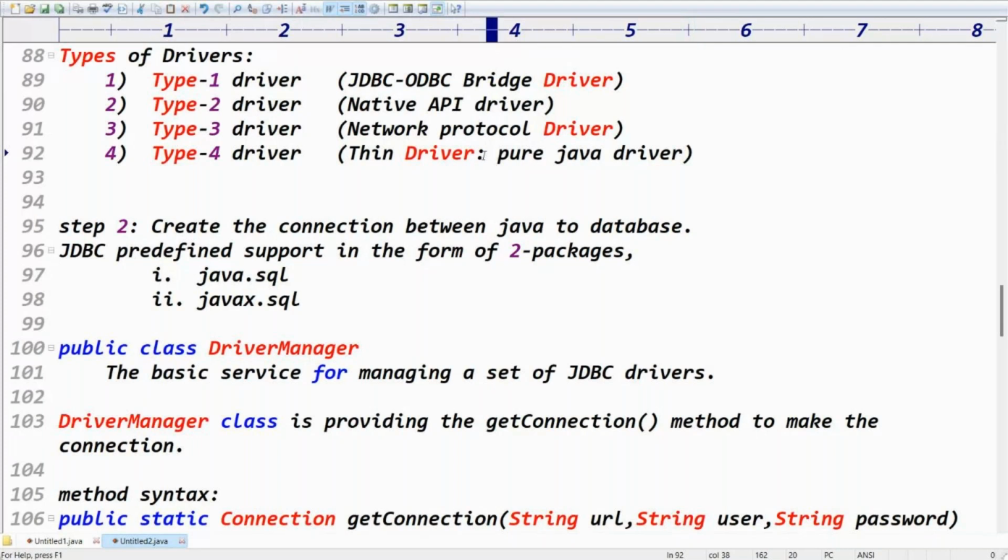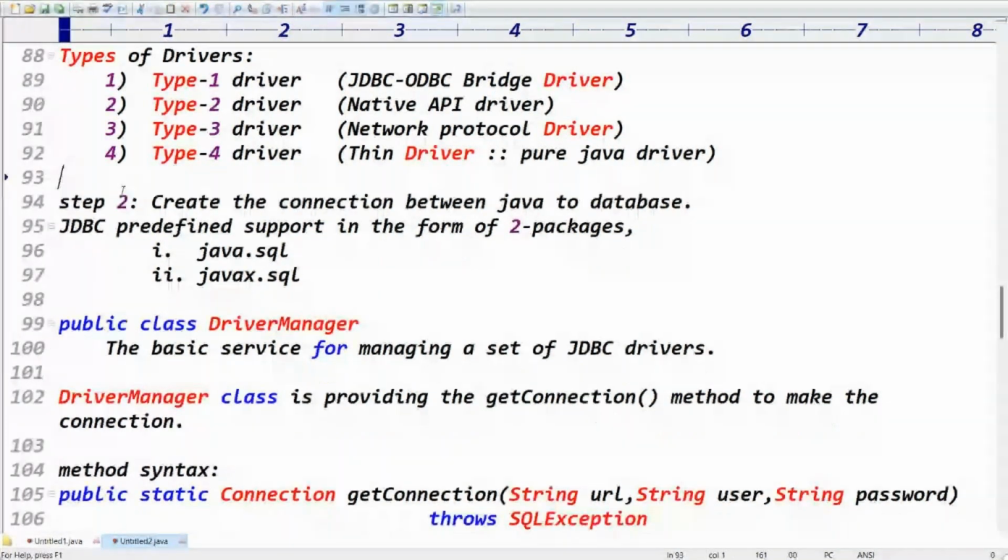Get the point, right? Type 1 driver is the JDBC-ODBC bridge driver. Type 2 driver is the native API driver. Type 3 driver is the network protocol driver. Type 4 driver is the thin driver. Which driver are we using? Type 4 driver.